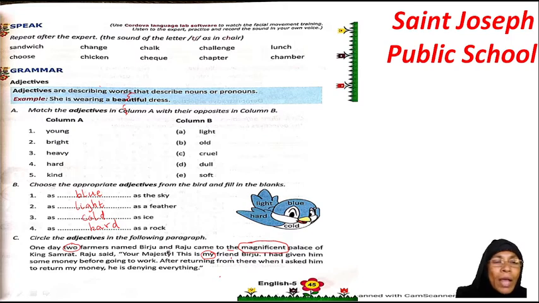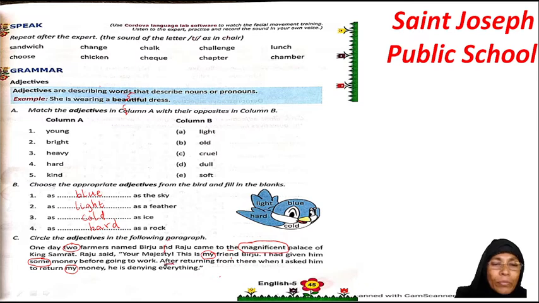Money is your noun and your some is describing how much money, यानी ये आपका quantity adjective है, quantity adjective. So here some is your adjective. Before going to work, after returning from there, when I asked him to return my money, my money, he is denying everything. तो ये जो है my is your adjective. Denying is your noun over here, और क्या deny कर रहे हैं?